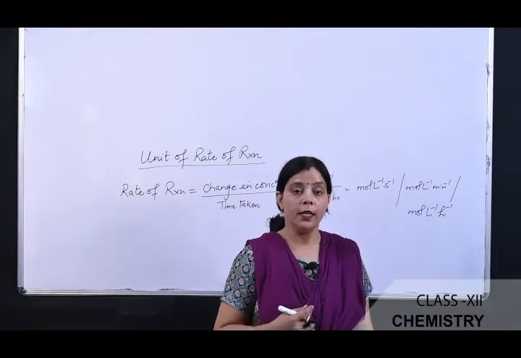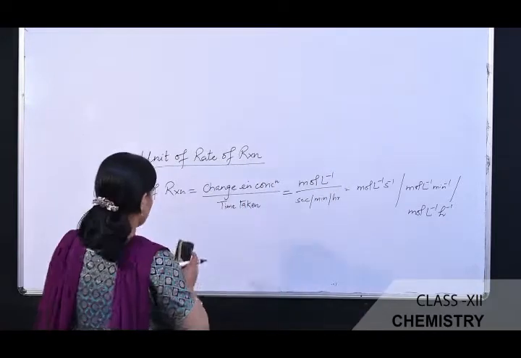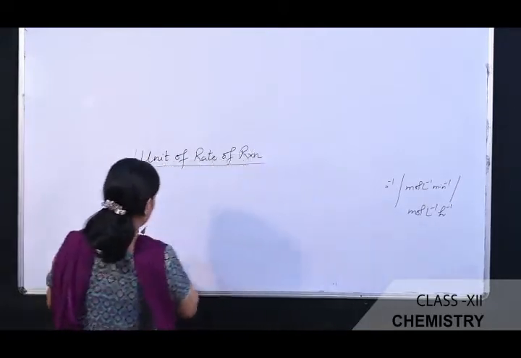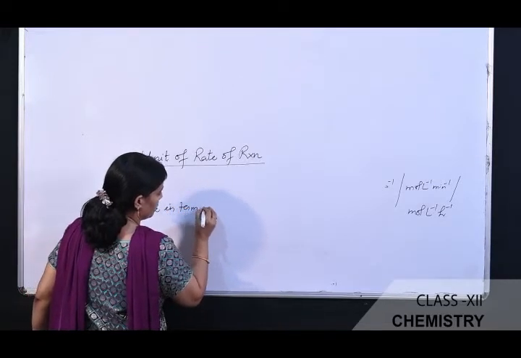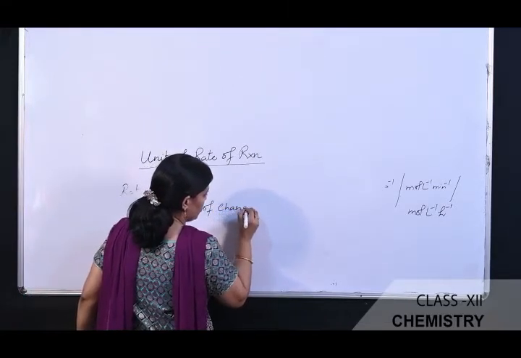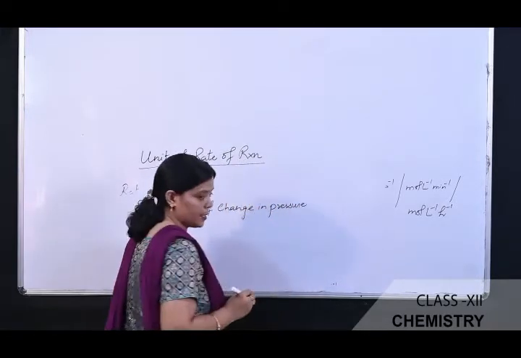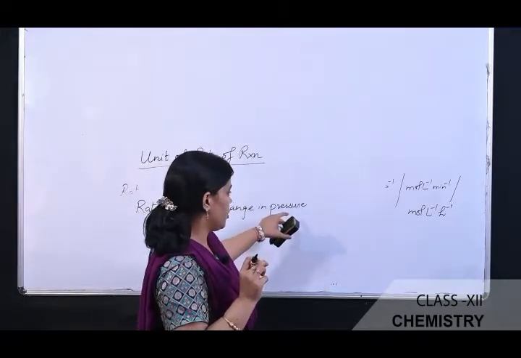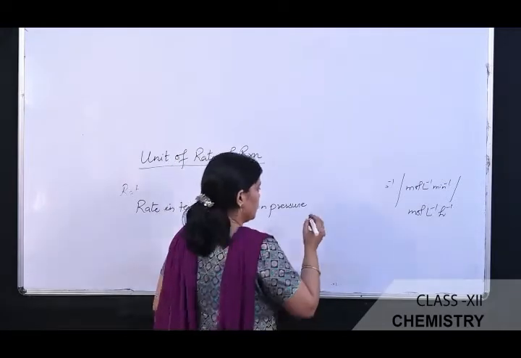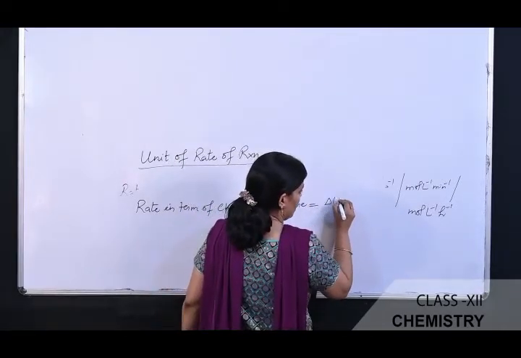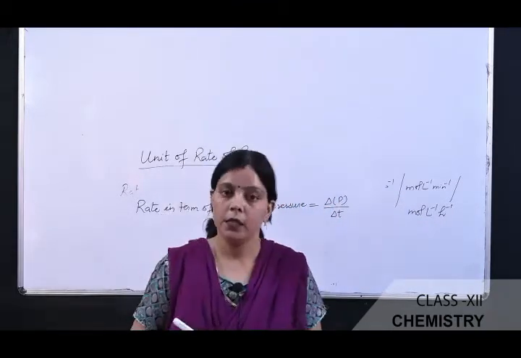So in such a case, the rate of the reaction can be expressed in terms of change in pressure, because when we are taking the gaseous reactant, a consequent decrease in the pressure of the reactant is observed, whereas the pressure of the product increases, which is equal to delta P divided by delta t, that is the change in the pressure divided by time taken.